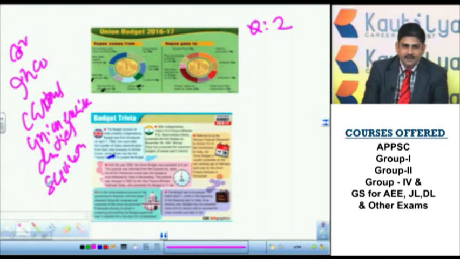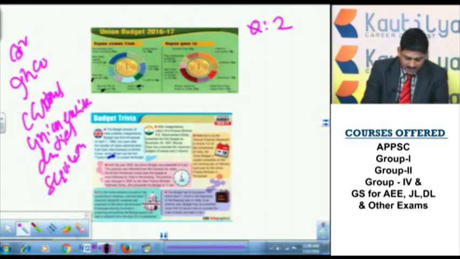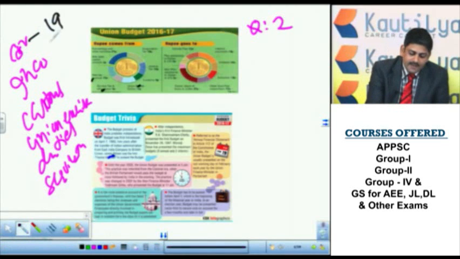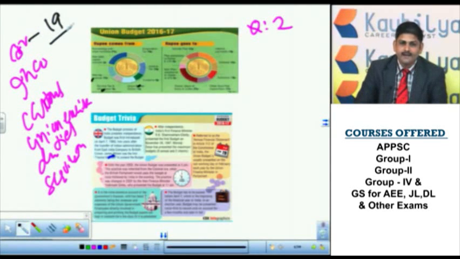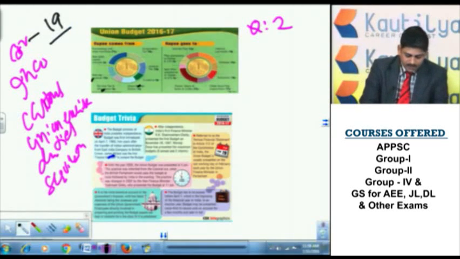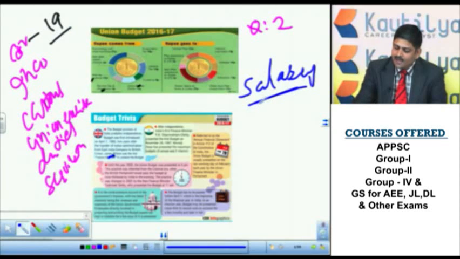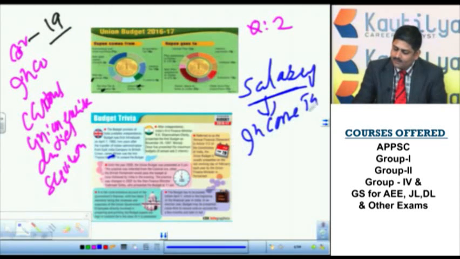So all these are there. We need not remember everything. Now if you see here the budget, corporate tax, from corporate tax the government of India gets 19 paise. That means corporate tax. What is corporate tax? If tax is levied on salary, that means an employee will pay. We will call that one an income tax.